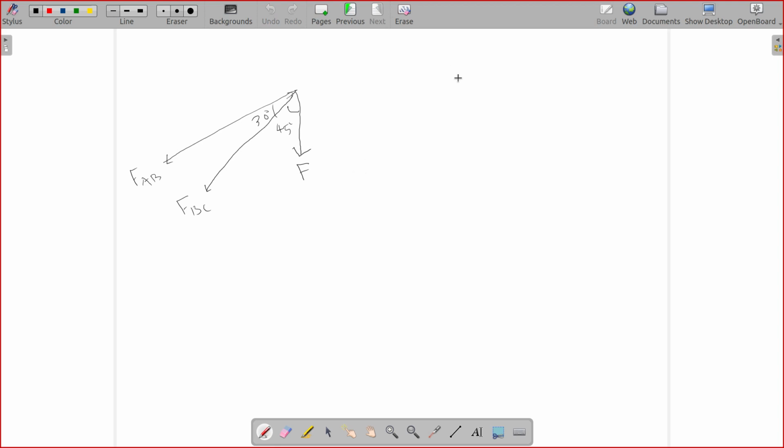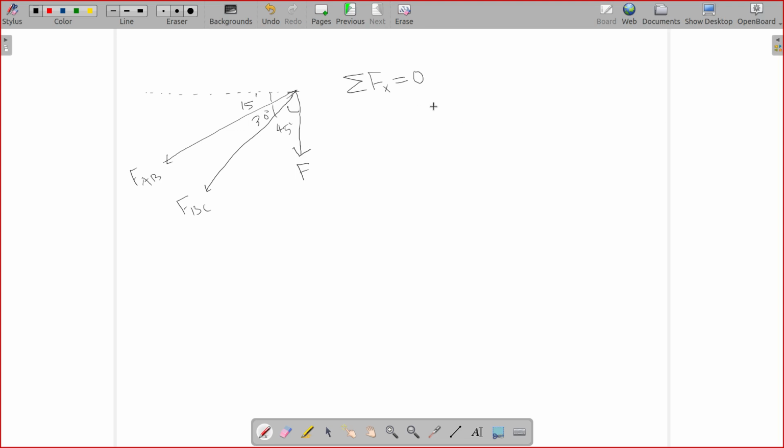Now how do you write down the equation? I will write it down for you because this can be a little tricky. I am writing the first equation. What will be this angle? 90 minus 30 minus 45. So it will be 15, right? Yes, that will be 15.